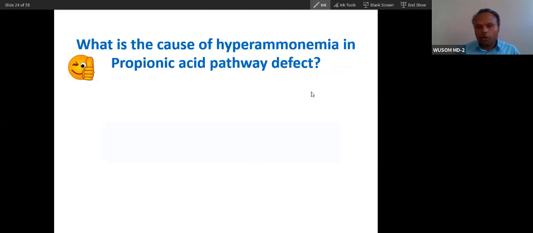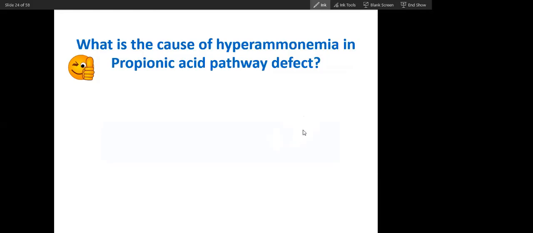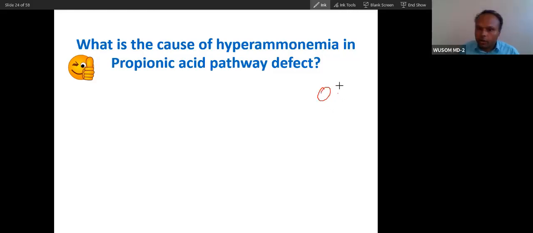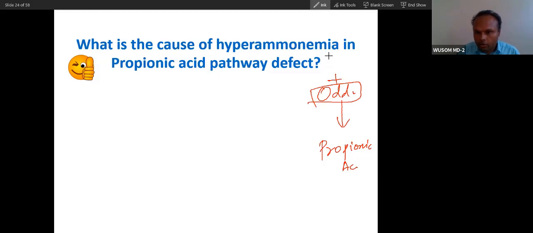So now, do you know what is propionic acid pathway? Can anybody tell me what is propionic acid pathway? You don't know? Breakdown of short chain fatty acid. Okay, very good. Odd chain fatty acid will break down into propionic acid. Not only odd chain fatty acid, but also a few amino acids, for example valine, isoleucine.